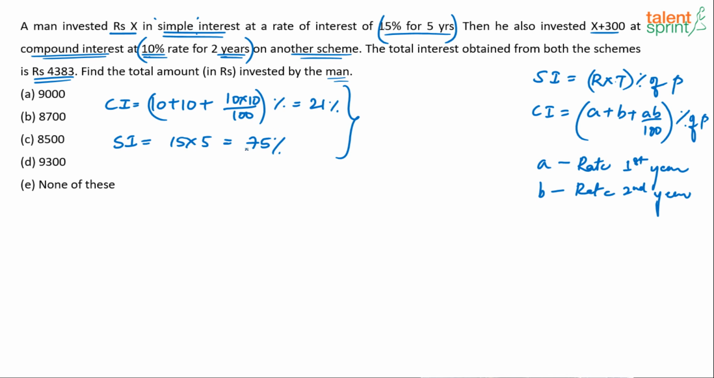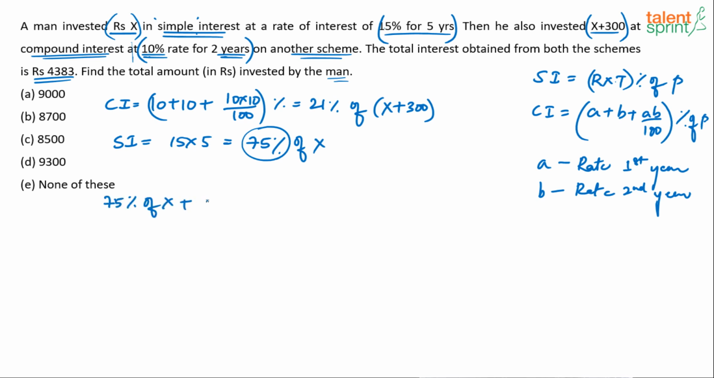Now understand, this 75% is of what? 75% of X, because you had invested X in simple interest. This 21% is in what? 21% of X plus 300, because in case of compound interest, you had invested X plus 300. So now basically the question boils down to one equation. 75% of X plus 21% of X plus 300 is equal to what? The total value given there, which is 4383. That's it, solve for X and you're through.